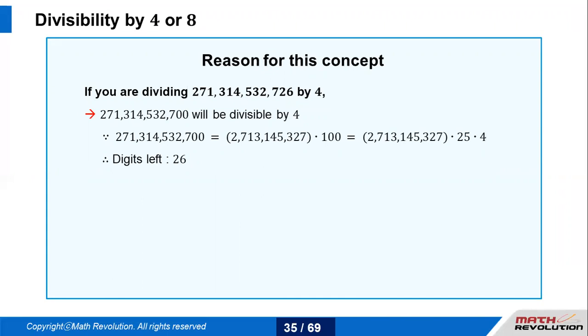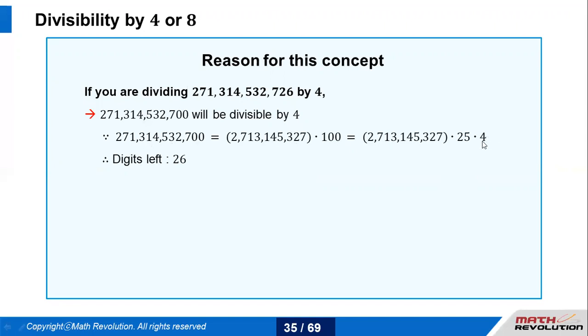Okay, now let's talk about this, which is very interesting. Suppose your number is 271 3145 3227 26. If I remove that 26 and make that 700, then I can write it as 2713145322700. It will definitely be divisible by 4. I can break this 2713145322700 as 27131453227 times 100. 100 can be broken as 25 times 4.